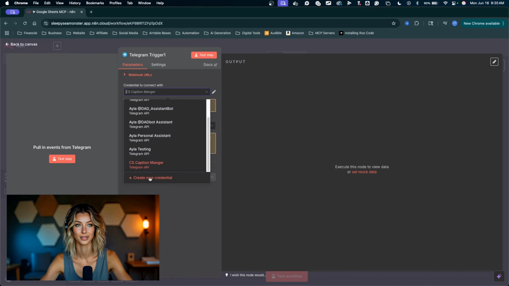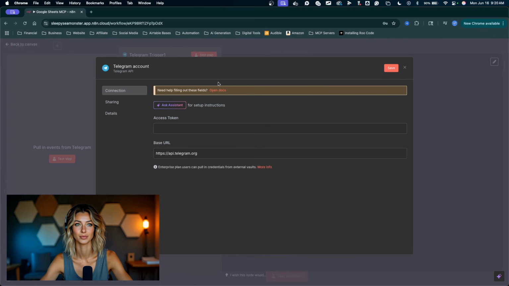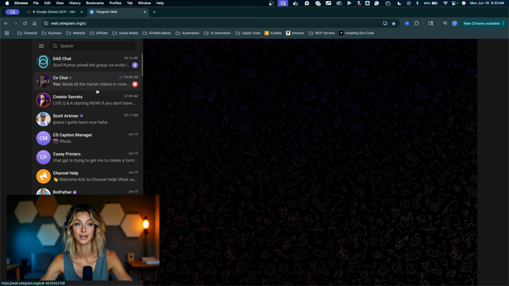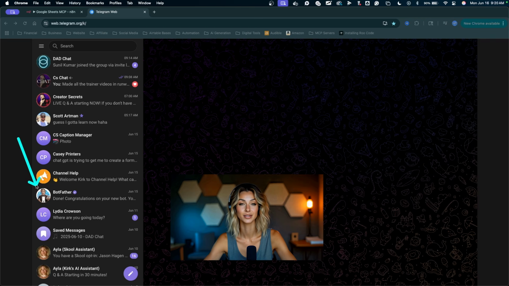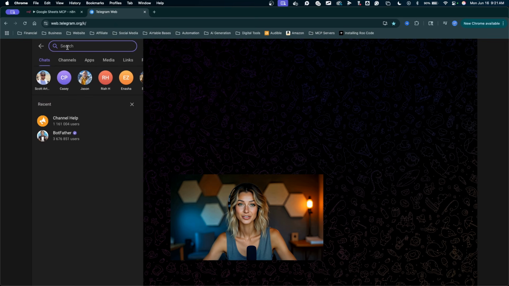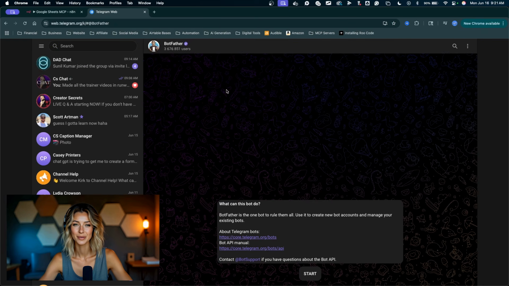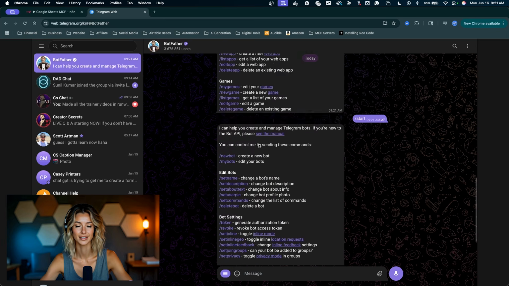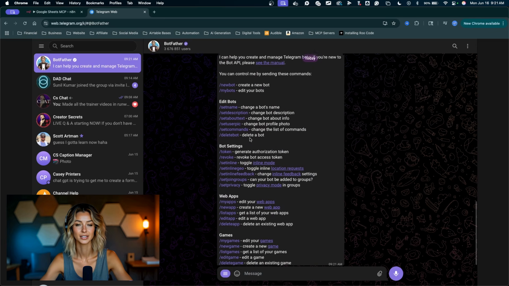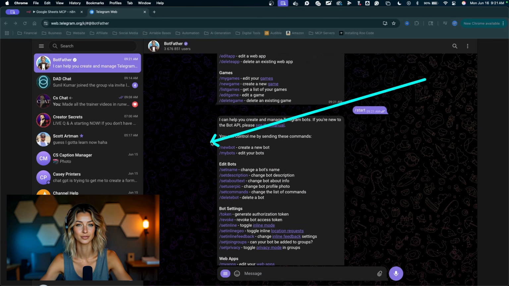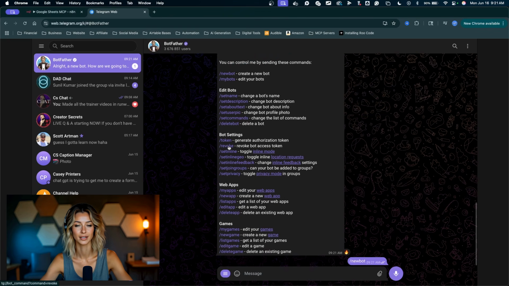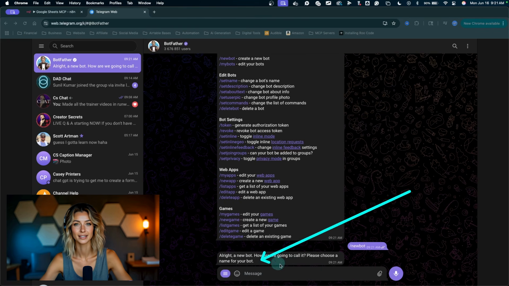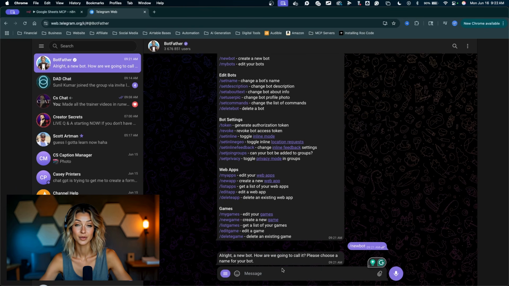I'm going to click this drop down, click on create new credential, and we're going to jump over to Telegram to set up a new Telegram bot. Right, I'm in my Telegram account. We need to start a conversation with this bot right here. You can come up into the search bar, type in BotFather, find BotFather, click on start to begin the conversation with this bot. And now we've got these commands here. We can start with this first one. So first one we need is new bot. Click on that. That'll pop in the command and we'll get set up right away with creating this bot.